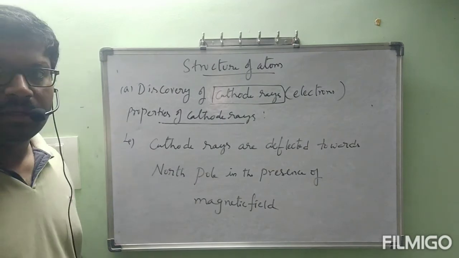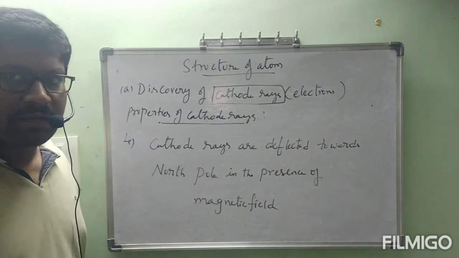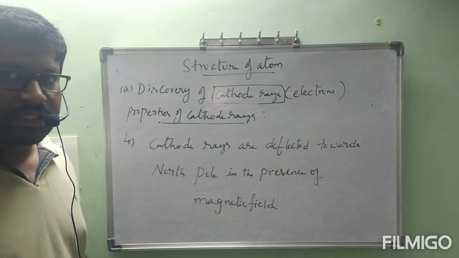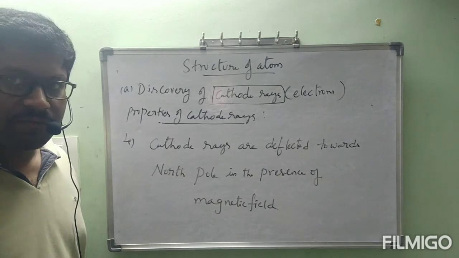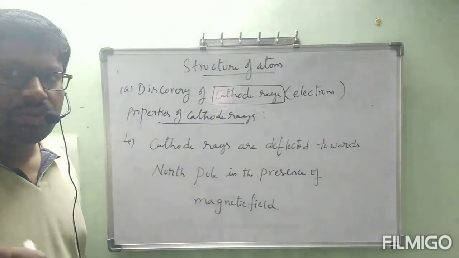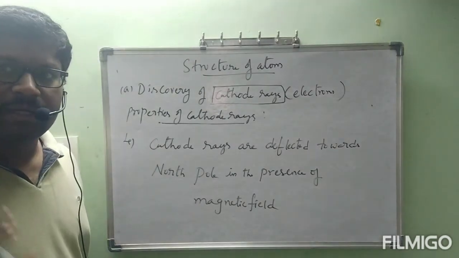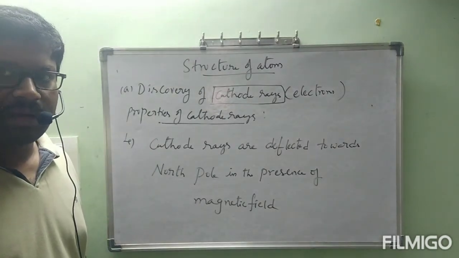This is the fourth point. Third point and fourth point combinedly we can say cathode rays are deflected in the presence of electric field and magnetic field towards positive charged plate and north pole respectively. Like that, 3 and 4 points combinedly we can say.